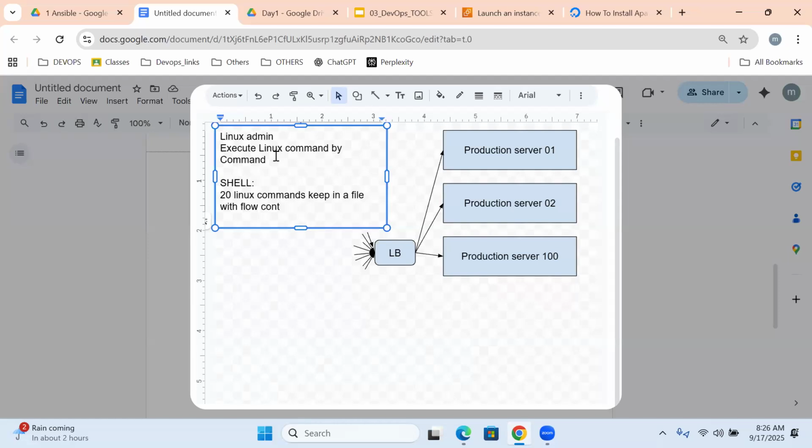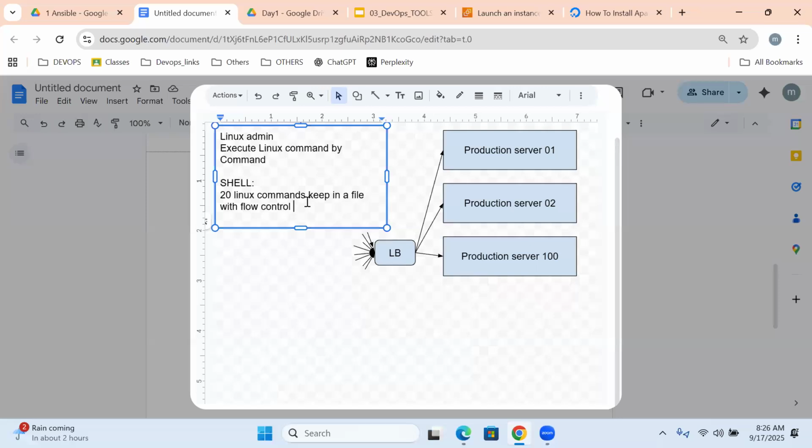If else, while loop, for loop, if statement. These are what we call flow control. Keeping the 20 Linux commands in a file with flow control is nothing but a shell script.